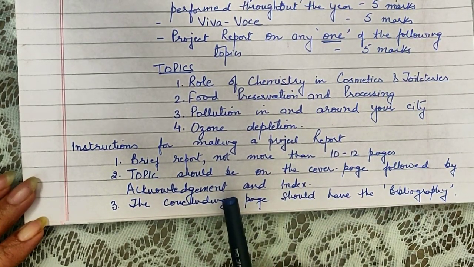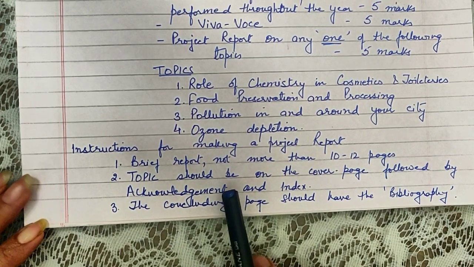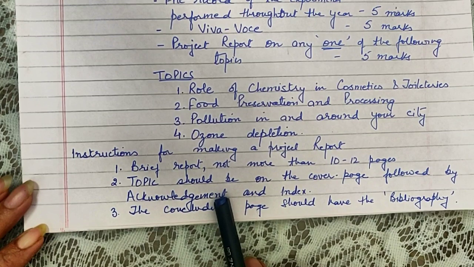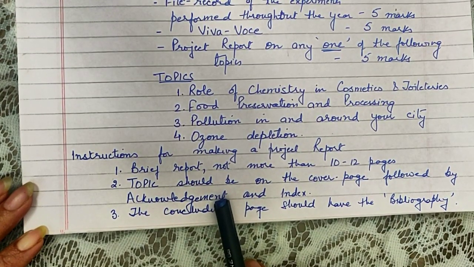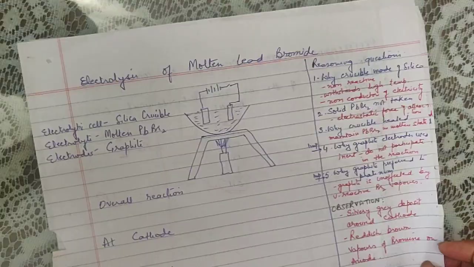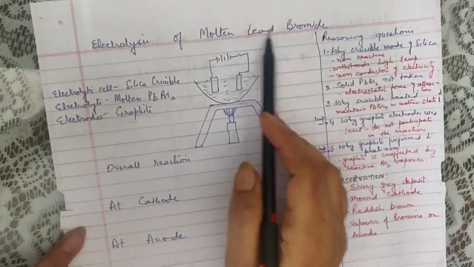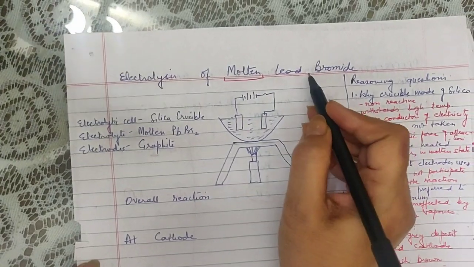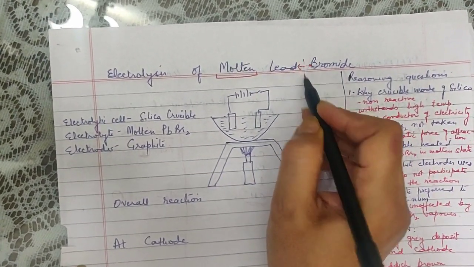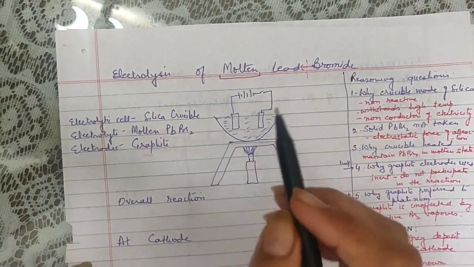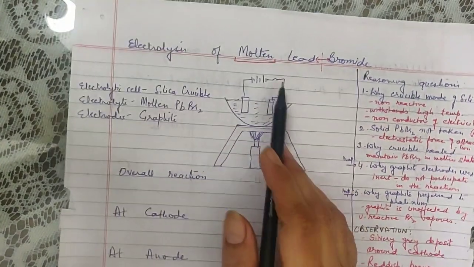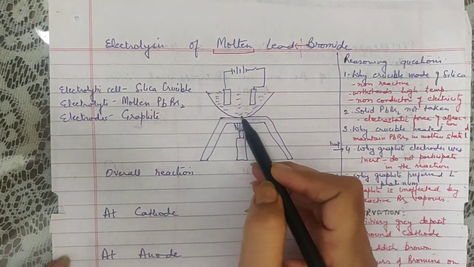Now in continuation with what we were doing last time, electrolysis, we will continue with a few examples of electrolysis. The first one being the electrolysis of molten lead bromide. I hope you've understood why we've taken molten. When we melt it, the bond between lead and bromine has been broken down, and that is why molten lead bromide is taken. Alright, to do this electrolysis, we take a silica crucible.